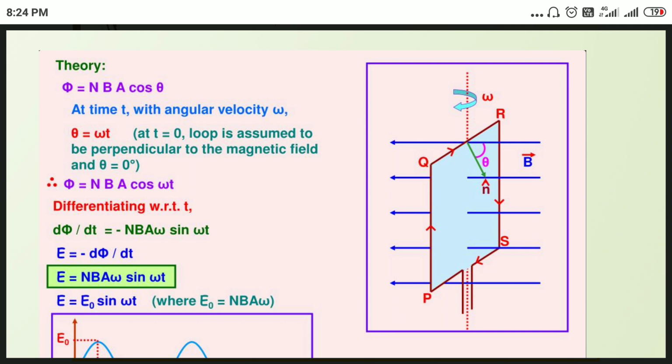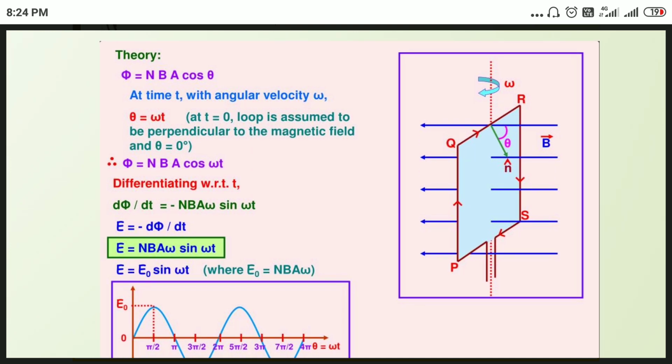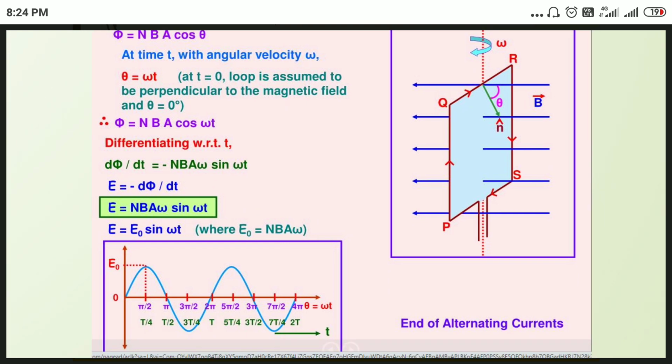Now let's see the flux linked with the coil, that is phi equals NBA cos theta at time t seconds. Omega is the angular velocity. If theta equals 0, then phi equals NBA. Then differentiate with respect to time. So d phi by dt is nothing but the EMF according to Lenz's law.